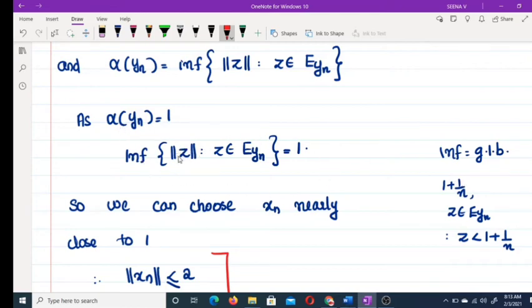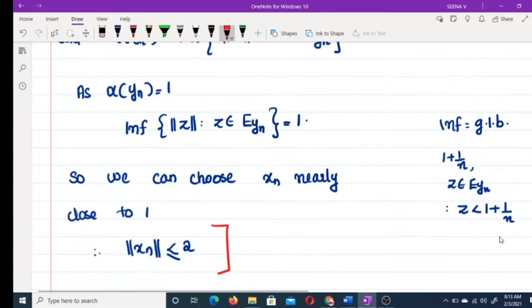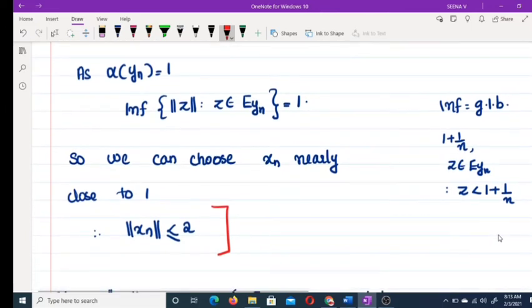So there exists some z belonging to E_yn such that z is less than 1 plus 1 by n. If n equal to 1, there exists some x1 with norm less than 1 plus 1 by 1. If n equal to 2, there exists some x2 less than 1 plus 1 by 2. There exists x3 less than 1 plus 1 by 3.